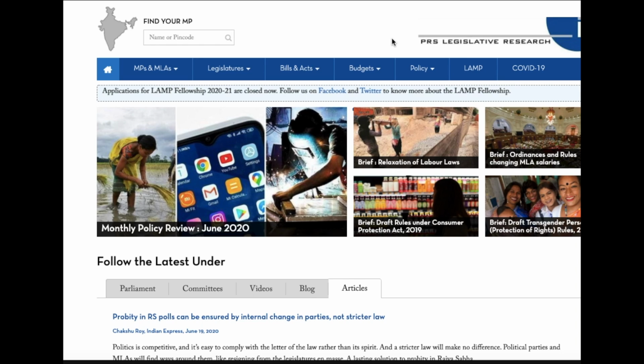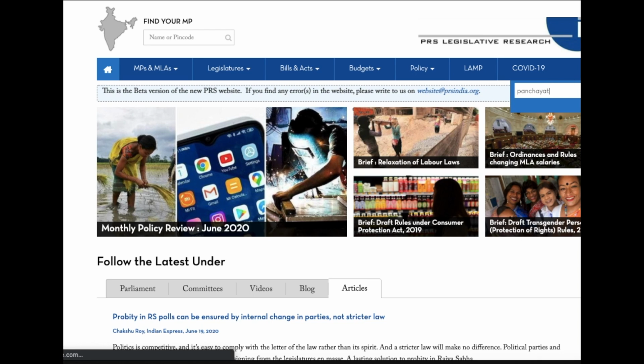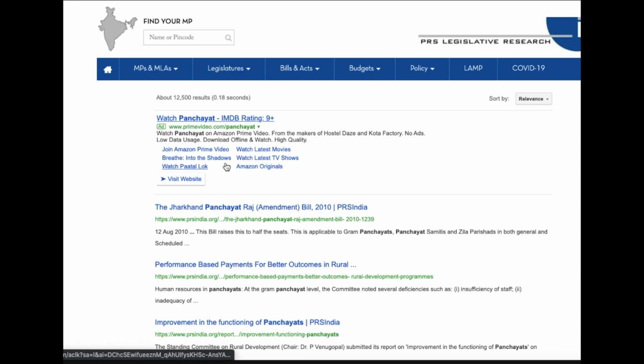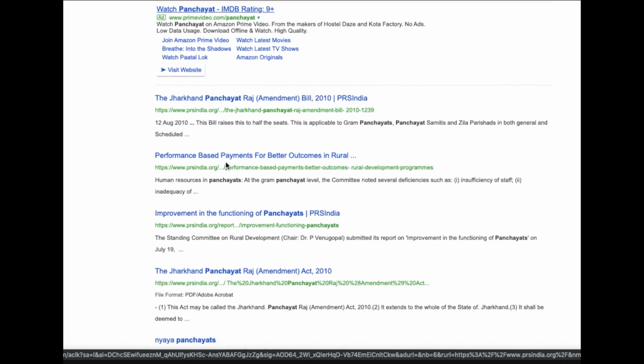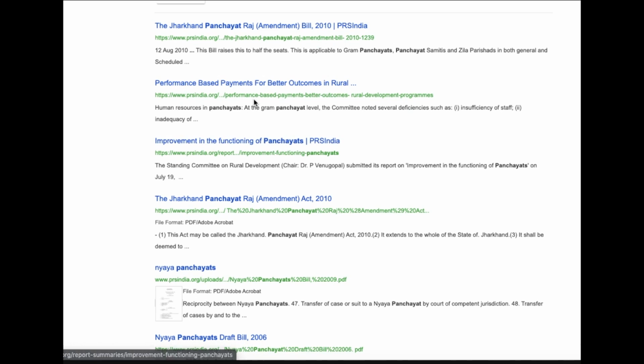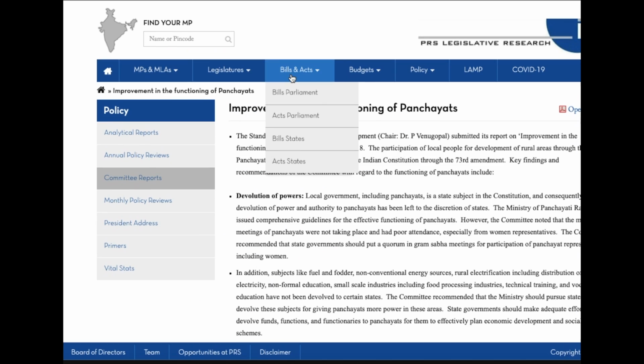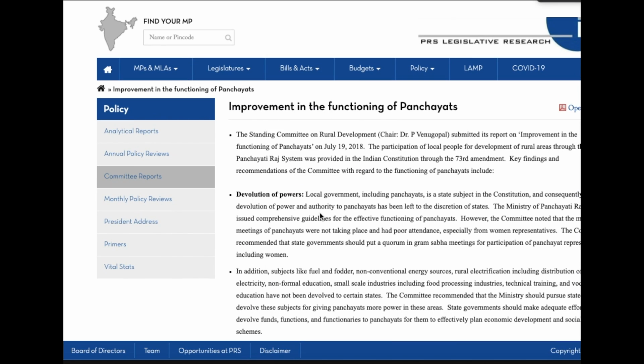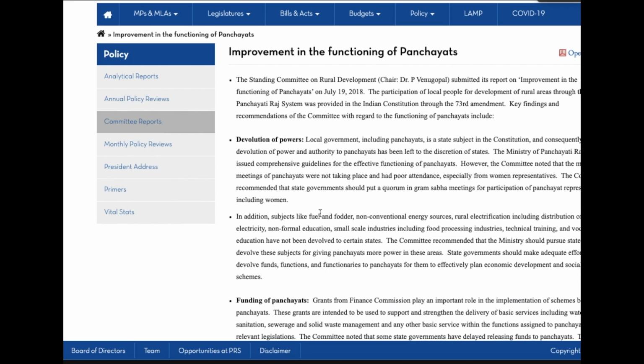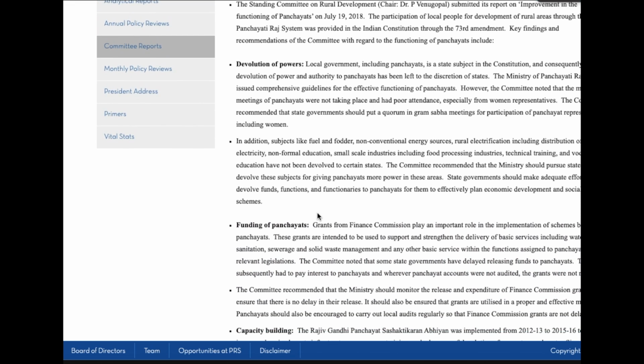So when you start preparing for examination, keep the syllabus in front of you. The paper 2 syllabus has mentioned Panchayat Raj system. So in this search option, you can write Panchayat and press enter. Then the important articles related to panchayats will be visible at one point. For example, improvement in functioning of panchayats, Nyaya Panchayat draft bills. So, improvement in functioning of panchayat, it provides a standing committee report on the panchayat system.